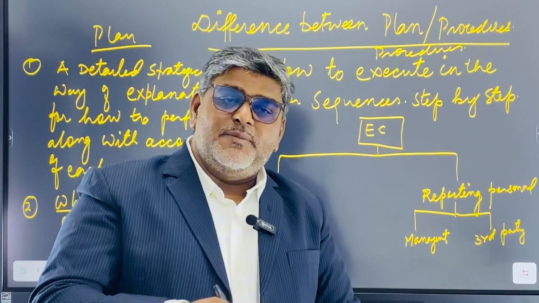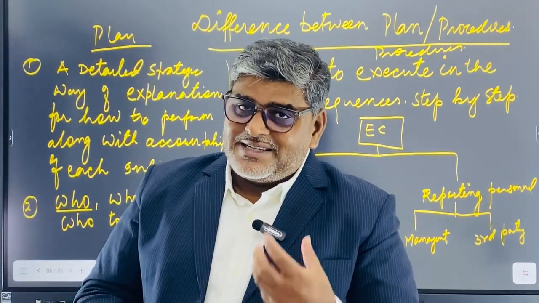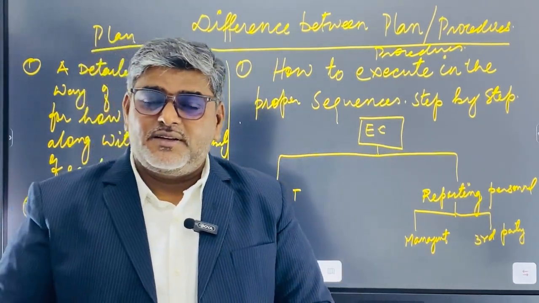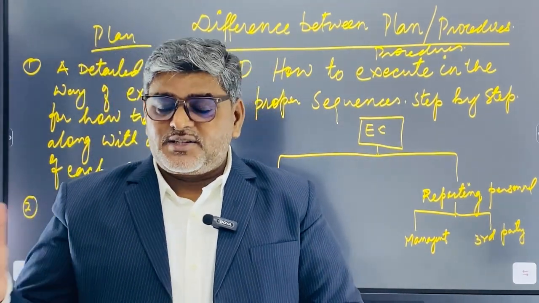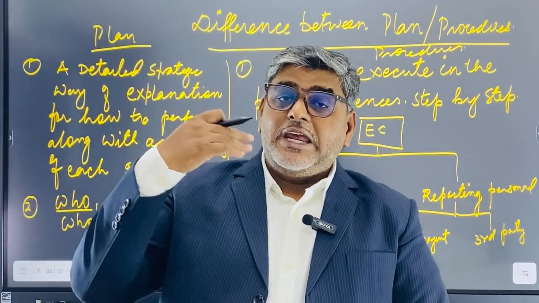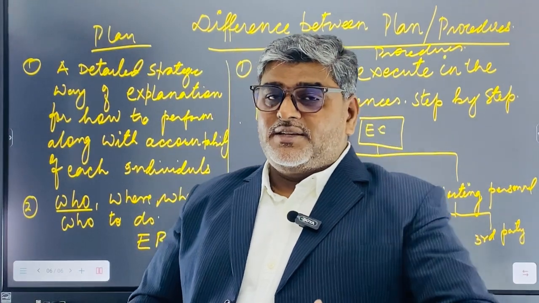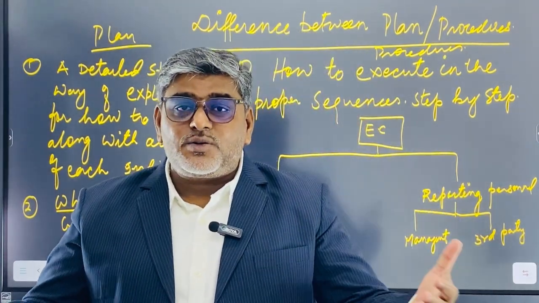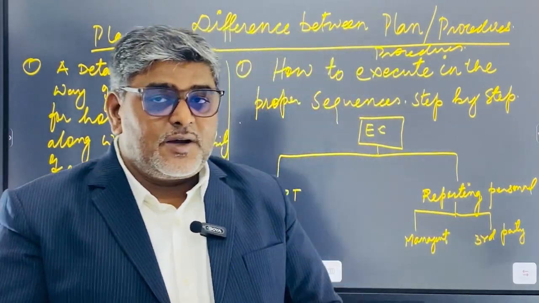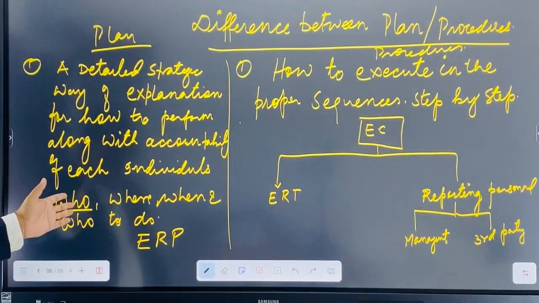That plan will be prepared by some authorized dignitary, and then it will be signed by many signatories: project manager, construction manager, then it will go to the client for approval and review. This document is even required to go to third parties or stakeholders who are also involved in that function of the project. According to that, the plan will be prepared.